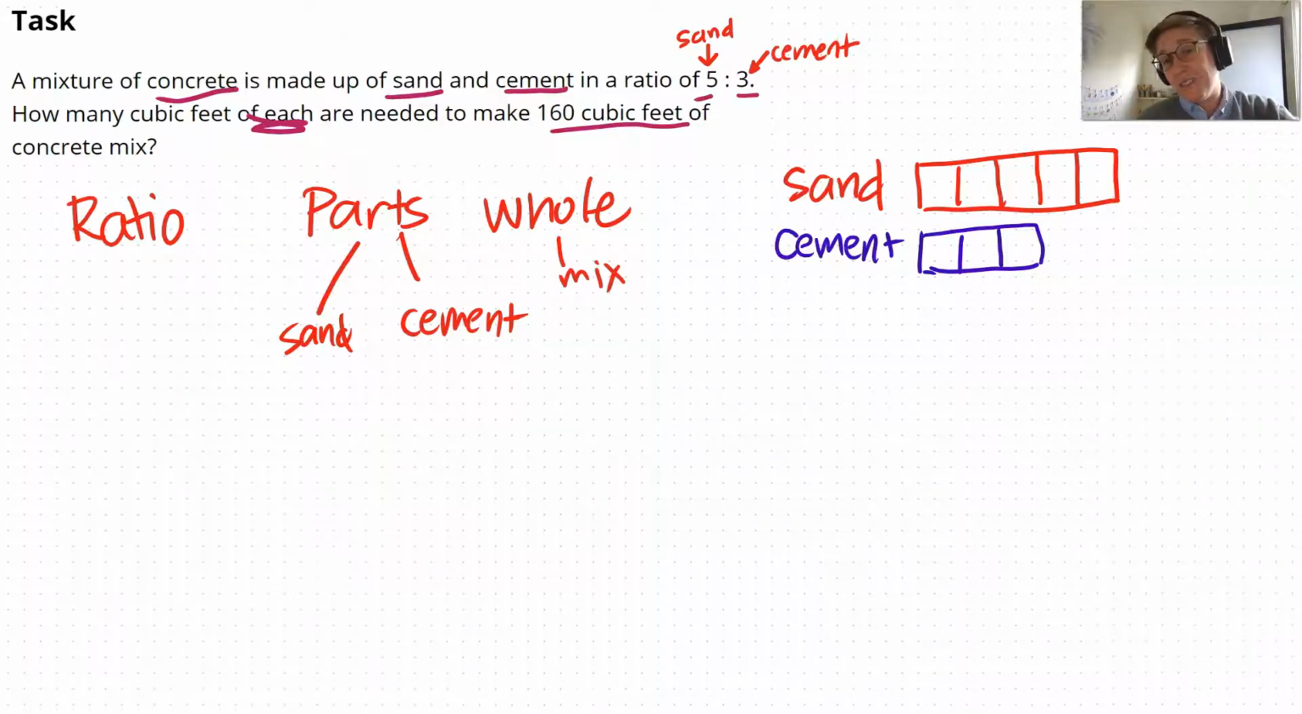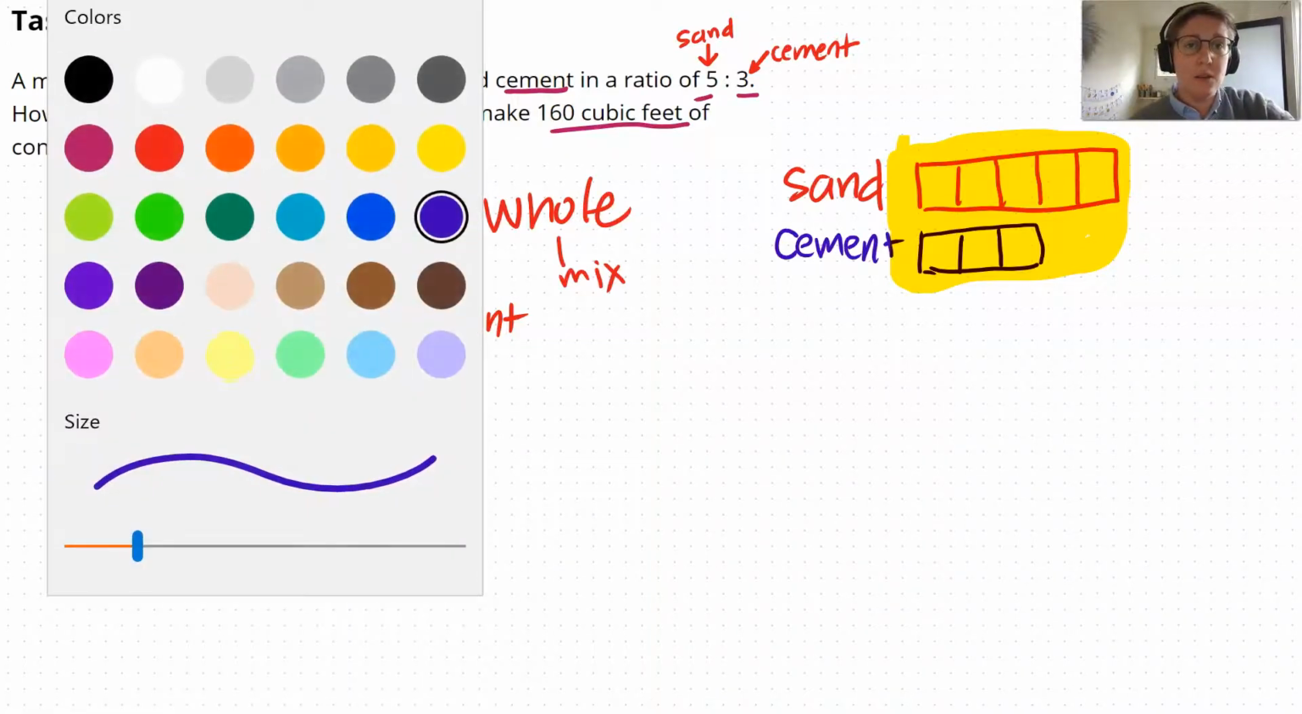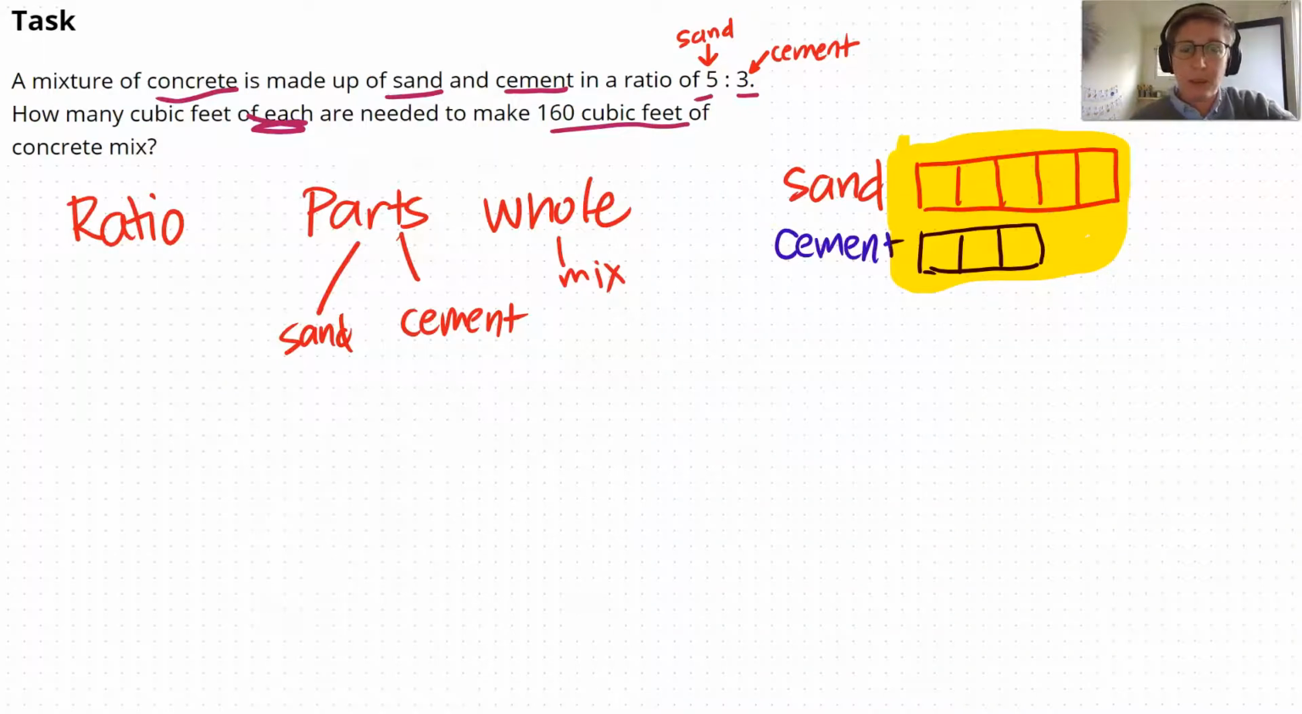So because this is not live, I can't really talk to you about it, but we'll see if what you were thinking matches what I have on my page. So in this case, I have a whole amount. This whole thing, if I were to take the whole thing, that would be a total of 1, 2, 3, 4, 5, 6, 7, 8. That is 8 cubic feet is my whole. So in this case, my whole amount is 8 cubic feet, and my parts were 5 cubic feet and 3 cubic feet.